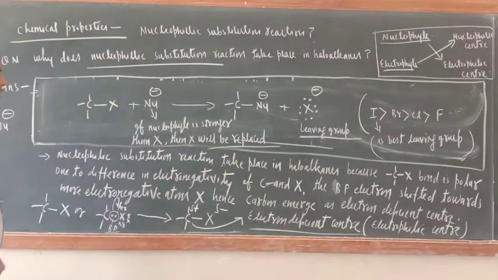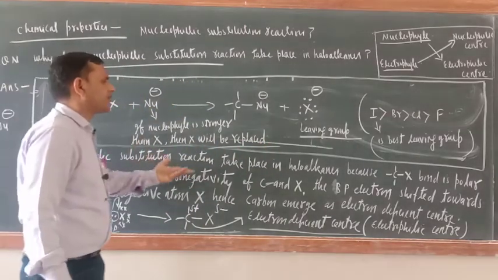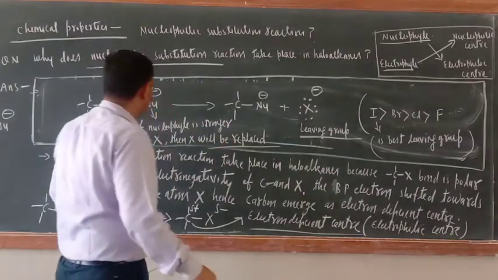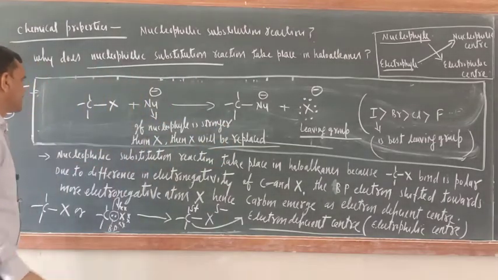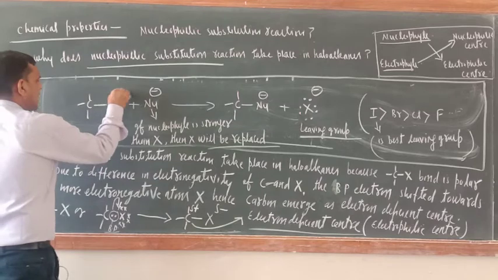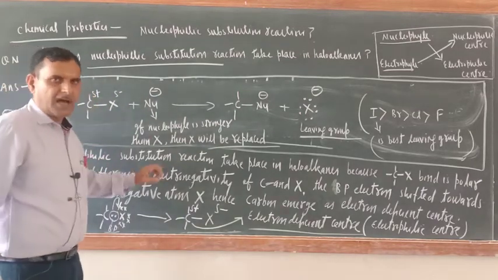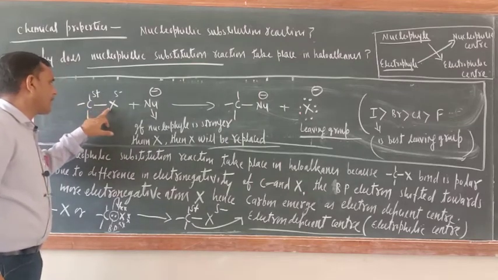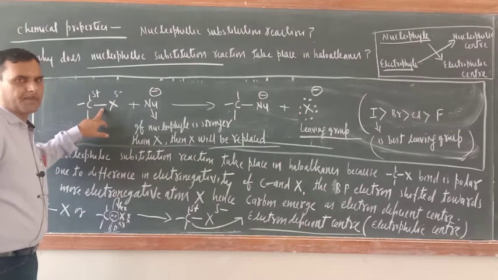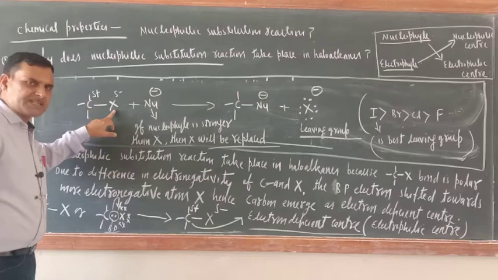Okay, X will be substituted or replaced. Have you got it or not? So just try to understand. This is slightly negative, this is slightly positive. So remember this one, this C-X bond is polar, and X can be substituted.